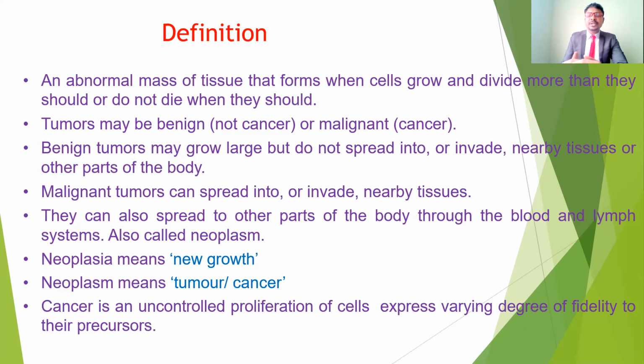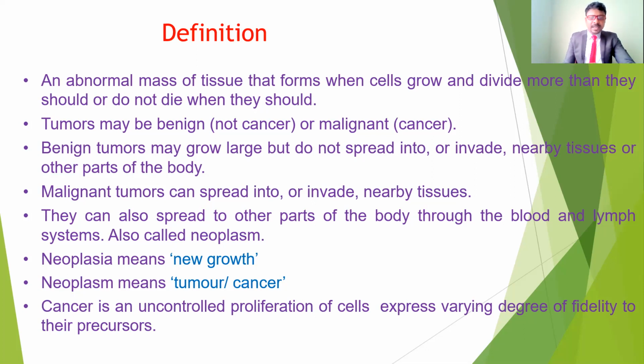Neoplasm means a new growth. New growth development is because of abnormal division or abnormal development. If there is no control in cell development, it may cause new growth formation, which is called a neoplasm. So simply, neoplasms, tumors and cancers are the same. The meaning of the name is the same, but there are different nomenclatures depending on the site involved. We will discuss how the nomenclature changes.